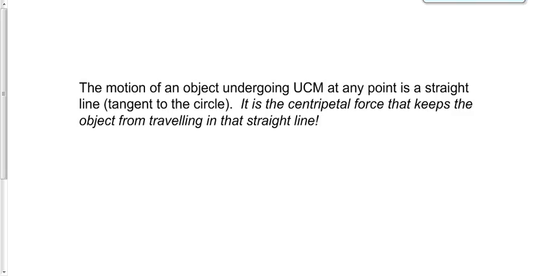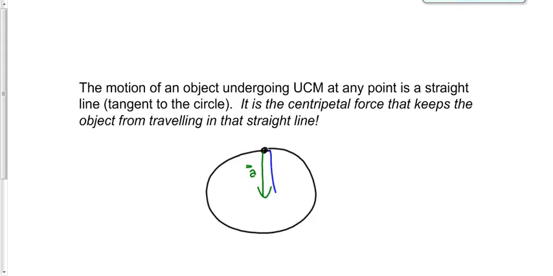One more little thing here. Even though an object is moving in a circle, the acceleration is toward the center of the circle, and the force is toward the center of the circle. If this object is moving around in a circle like this, counterclockwise, then the velocity is always tangent to the circle.